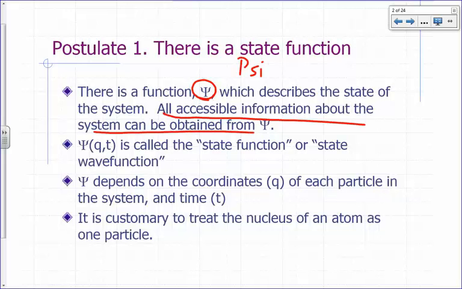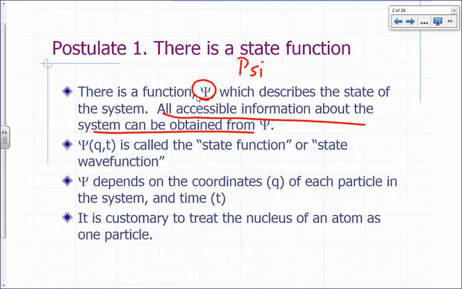So anything you want to know about the system, if it's available, you can find it in psi. In other words, if you know someone who's a know-it-all and you want to give him a nice gift, give him a shirt that has psi printed on it. So psi gives you all accessible information about a system.